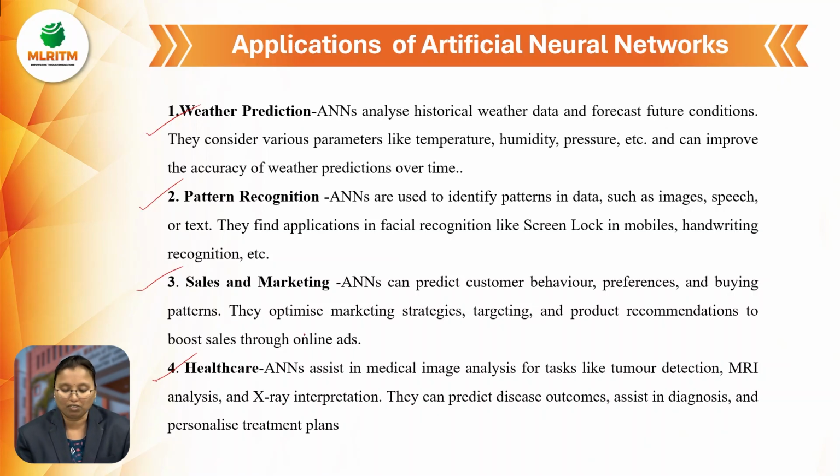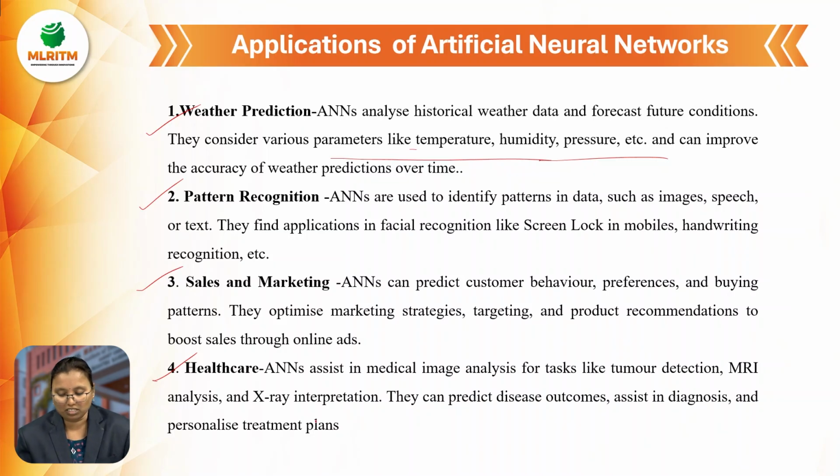Simply, let's take weather forecasting, weather prediction. Weather prediction means, if any humidity is there, how much pressure is there, how much temperature is there. Generally in Google, it will automatically display today's temperature, minimum, maximum, and forecasting, everything is displayed. No? It depends on artificial neural networks only. So nowadays, parameters like temperature and humidity are all displayed on the screen.